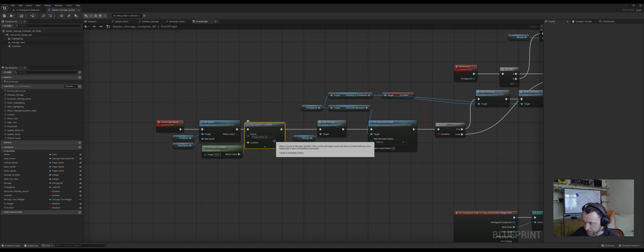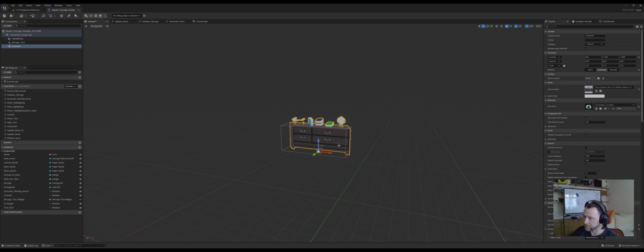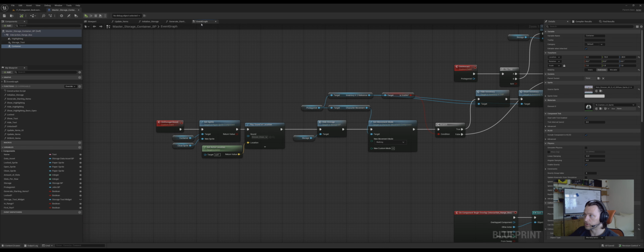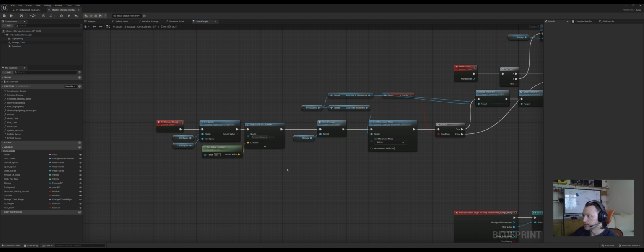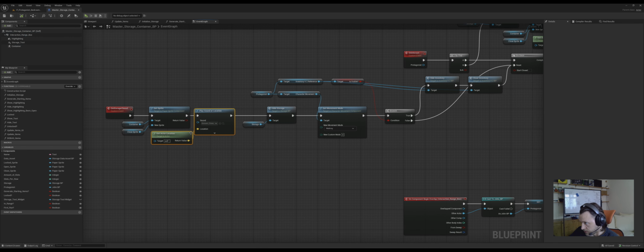But I just do a play sound at location, and the actor location is what I feed in. So that will be the storage actor location. It will be where this is in the game world, not the player character, so it's get actor location. So do that.